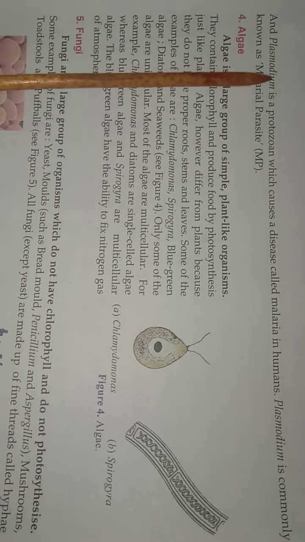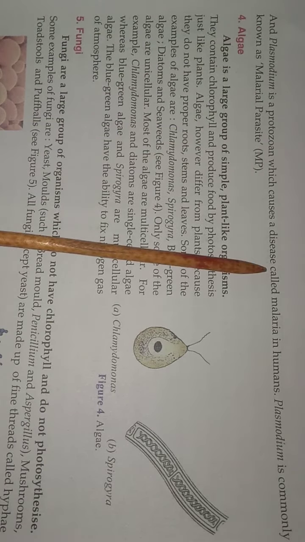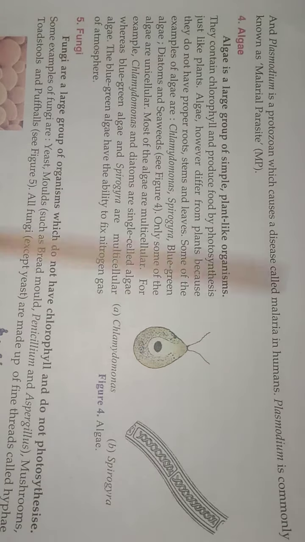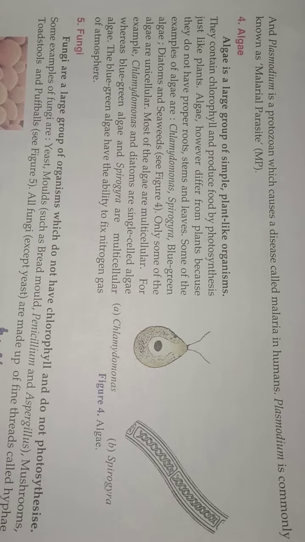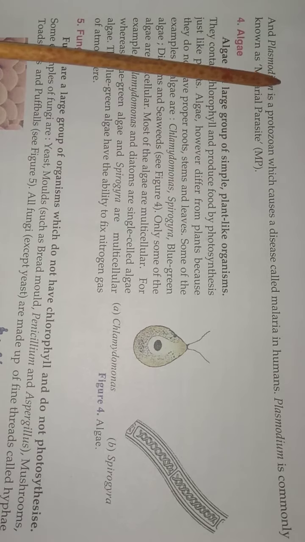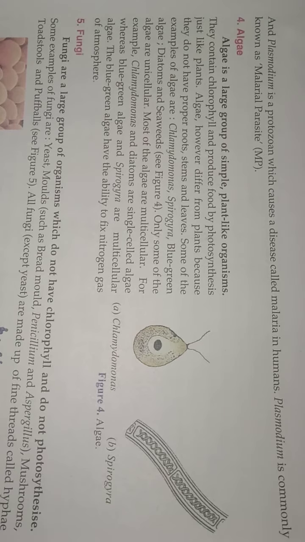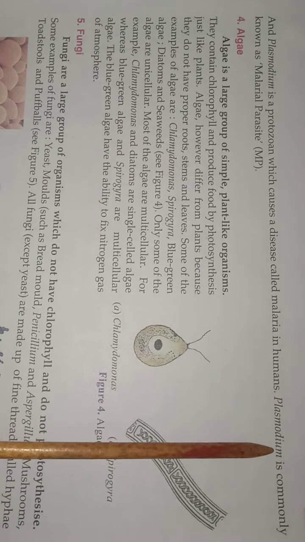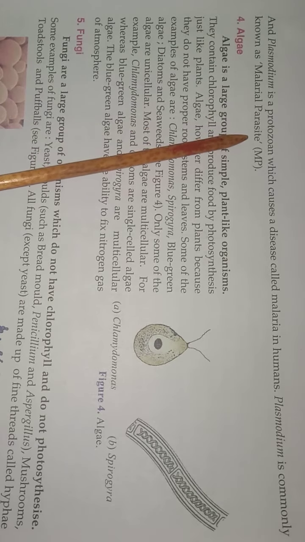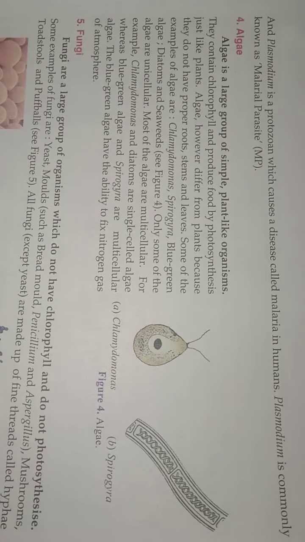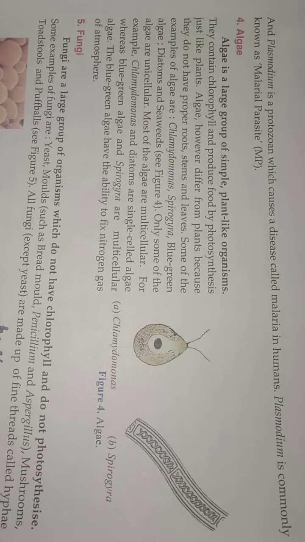And plasmodium is a protozoa which causes a disease called malaria in humans. Just now we learned about the dysentery disease caused by entamoeba, known as amoebic dysentery, and plasmodium is a protozoa which causes malaria in humans. Plasmodium is commonly known as the malaria parasite. It causes malaria, that's why it's known as the malaria parasite.